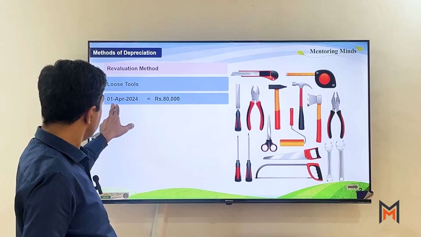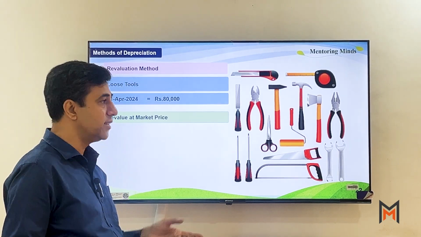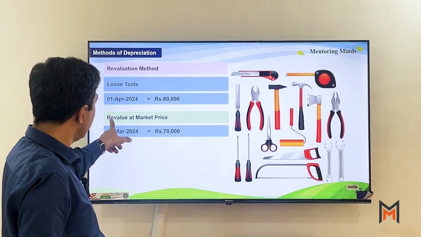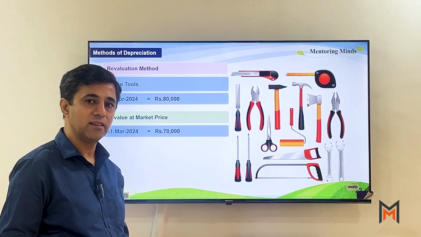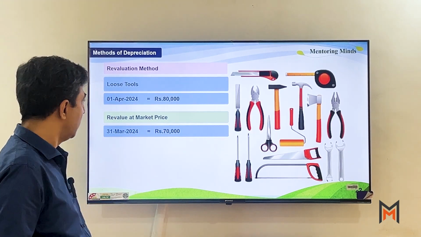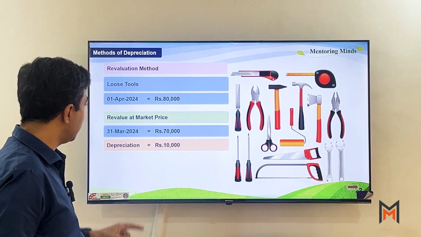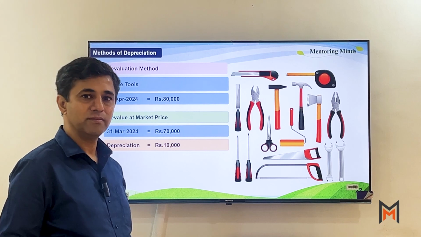So let's say on 1st April we have purchased these loose tools for 80,000. Then at the end of the year we revalue them at the current market price. Obviously the market price of these old assets is going to fall. So this difference in value, 80,000 and 70,000, is the depreciation. So simple.